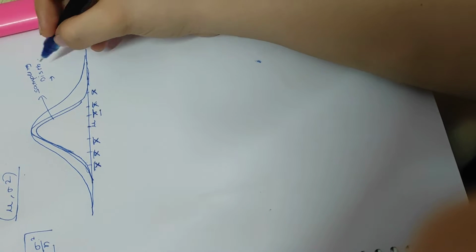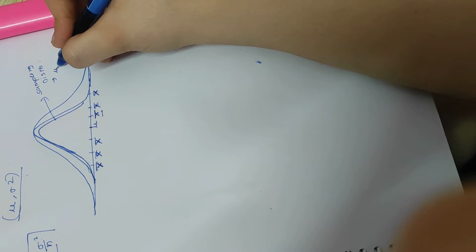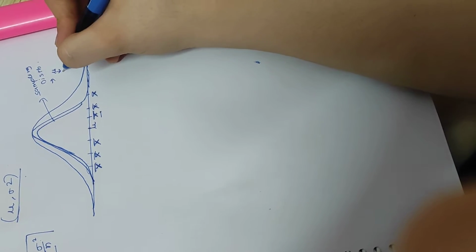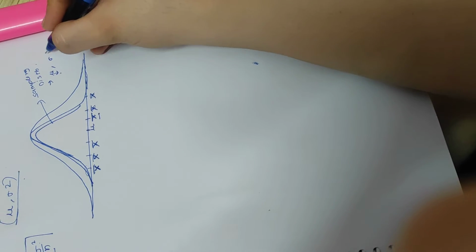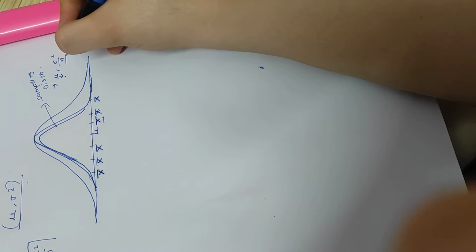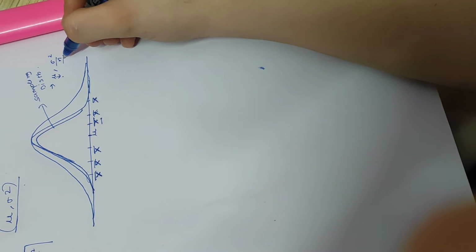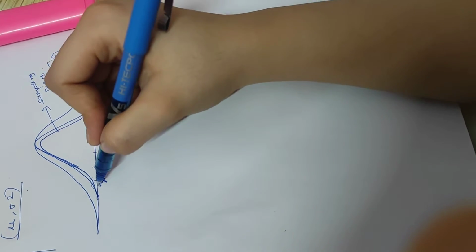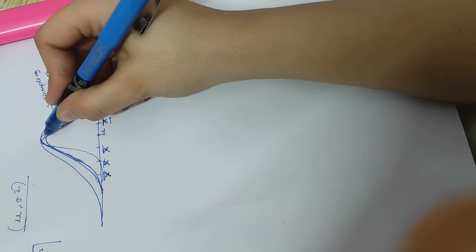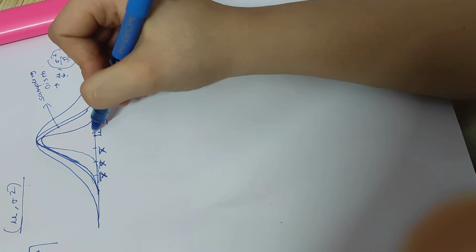Now this distribution has a mean of mu, which is the same as the population mean, and a variance of sigma square by n. It means that whenever we increase n, the number of observations in the samples, we get a smaller variance, which means this distribution is closer to mu.